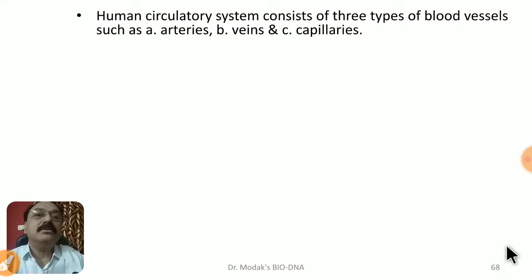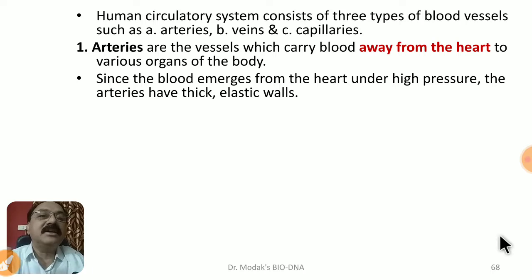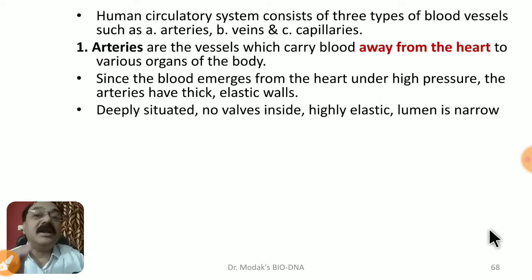Okay, so if we sum up and revise once again, the human circulatory system consists of three types of blood vessels: arteries, veins and capillaries. Arteries are the vessels which carry blood away from the heart to the various organs of our body. Since the blood emerges from the heart under very high pressure, the arteries have thick, elastic walls, as the blood has to be distributed over longer distances, and their lumen is narrow. Arteries are deeply situated inside the body as compared to veins. Veins are superficial. Arteries have no valves inside, they are highly elastic, and the lumen is narrow.